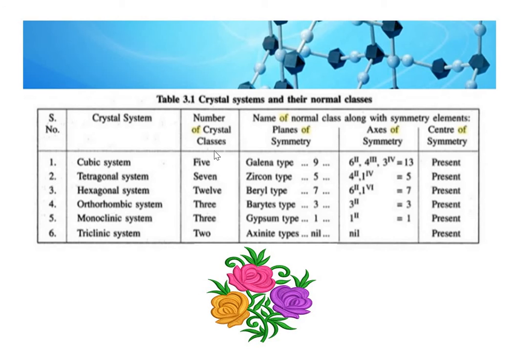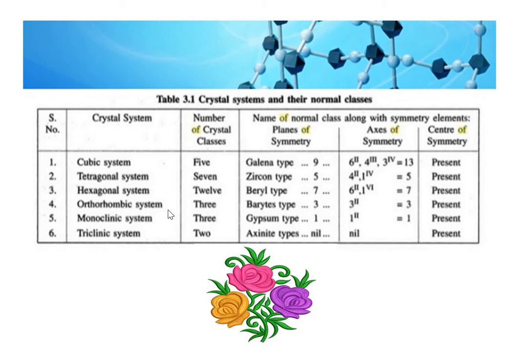First, cubic system. The number of crystal classes is 5. Name of normal class along with symmetry elements. Here plane of symmetry 9. Axis of symmetry 6 second, 4 third, 3 fourth, in all 13, and center of symmetry present. Likewise, in tetragonal system, classes 7. For example, zircon type, these are the axis of symmetry and it is present. In hexagonal system, the classes 12, beryl type, it is present.